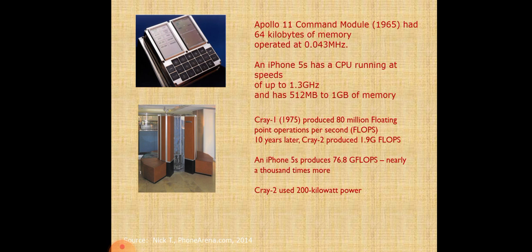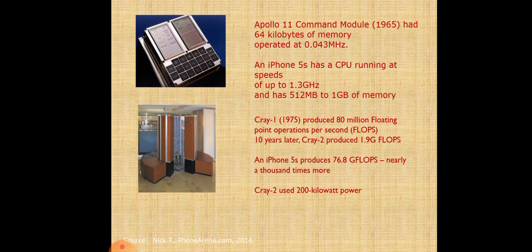Here you can see the Cray-1 in 1975 produced 80 million floating point operations per second, that means megaflops. Ten years later, the Cray-2 produced 1.9 gigaflops, and the iPhone 5s produced 76.8 gigaflops, nearly 40 times more.